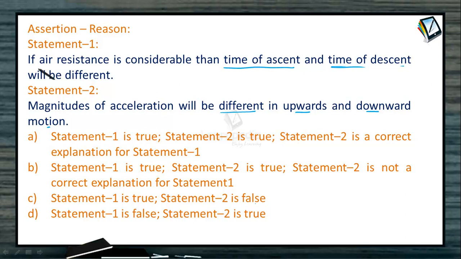If air resistance is considered, then time of ascent and time of descent will be different. So let us see how to take time of ascent and time of descent. When we are talking about time of ascent, that means the motion of the body is in the upward direction. Suppose this body is projected from the ground, moving in the upward direction. So the mg force will be acting on this body. The motion of the body is in the upward direction, and mg force is acting in the downward direction.